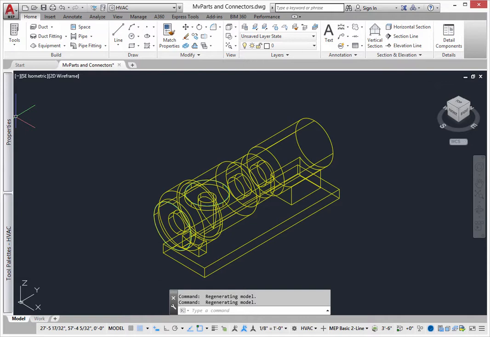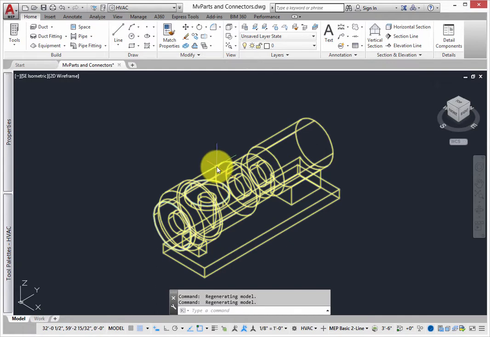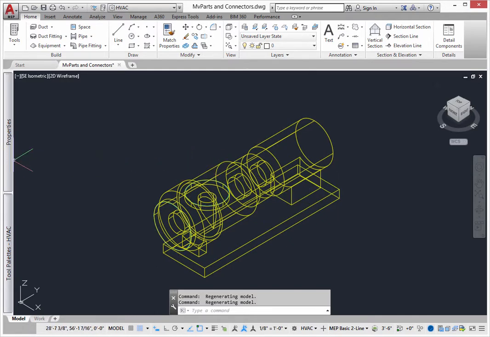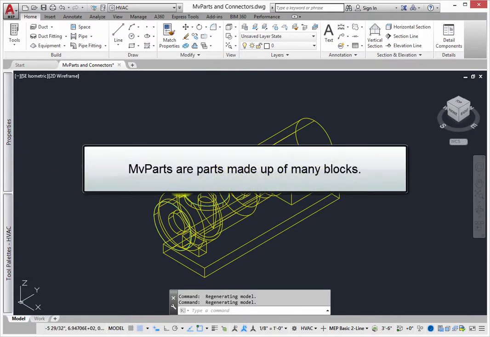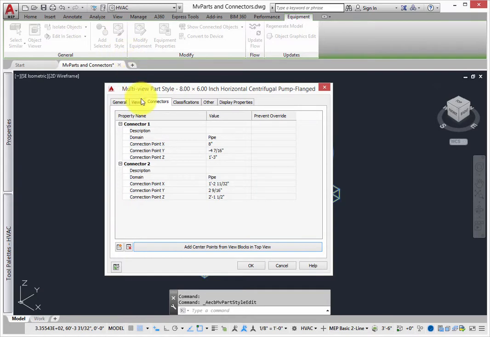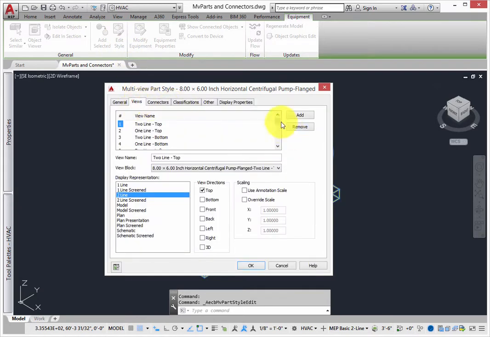AutoCAD MEP includes tools to help you make these parts, but even better, it includes a substantial library of these parts that are based on industry and code standards. MvParts are, simply put, parts made up of many blocks. In fact, there are usually 16 in one part, and they all turn themselves on and off based on your point of view.